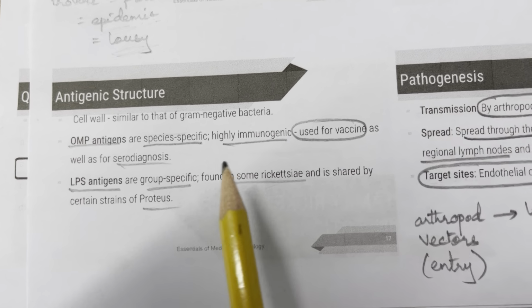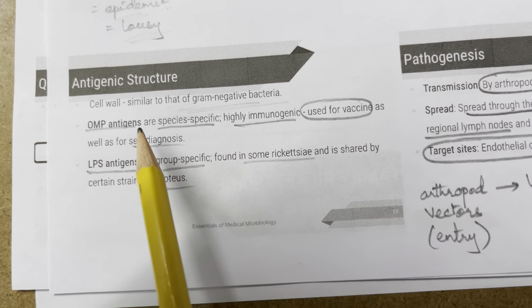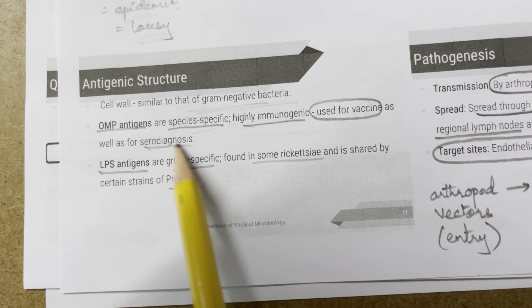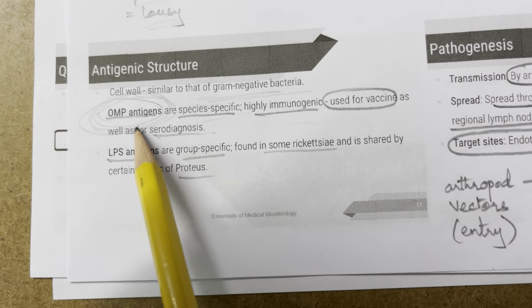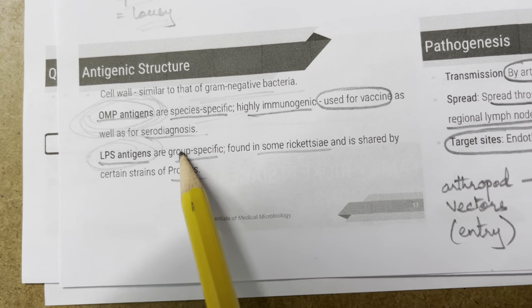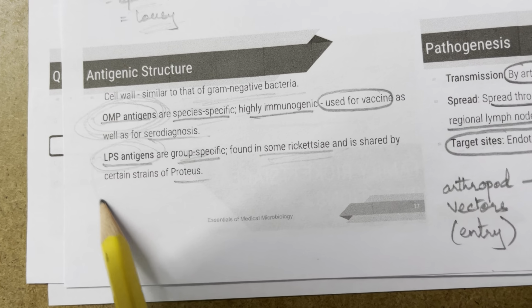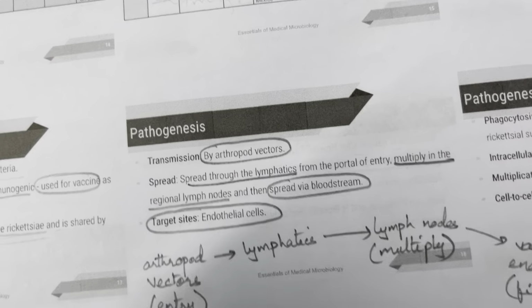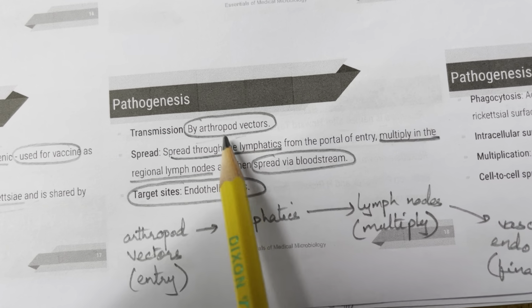So moving on to the antigenic structure. You have the cell wall, which is similar to that of gram-negative bacteria. OMP antigens are species specific and highly immunogenic. They're used for vaccine as well as for serodiagnosis. And LPS antigens are group specific. They're found in some rickettsia and they're shared by certain strains of Proteus. OMP and LPS.